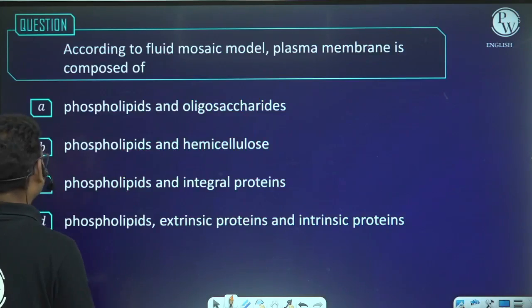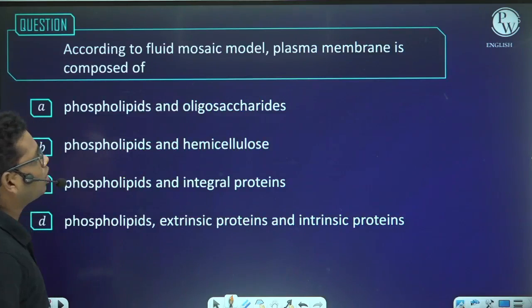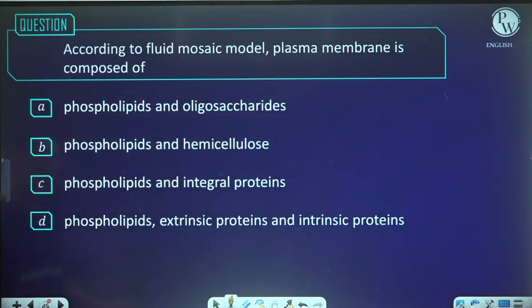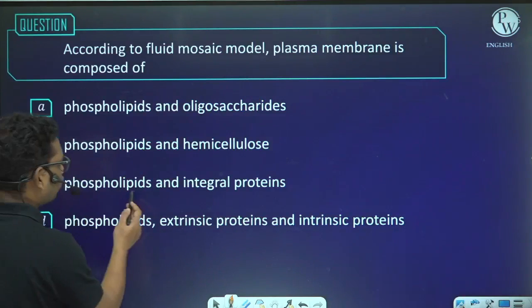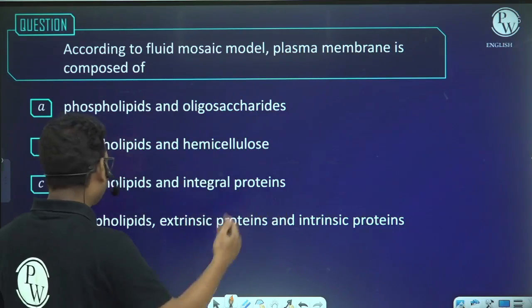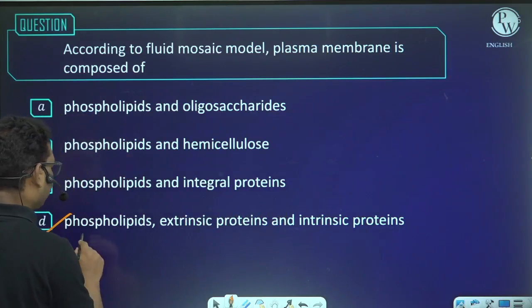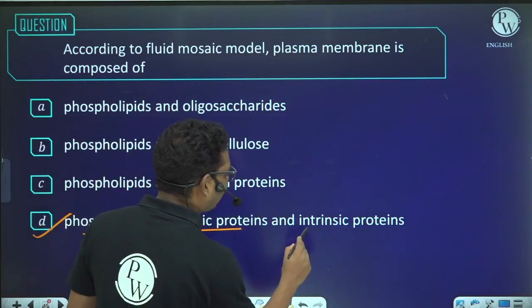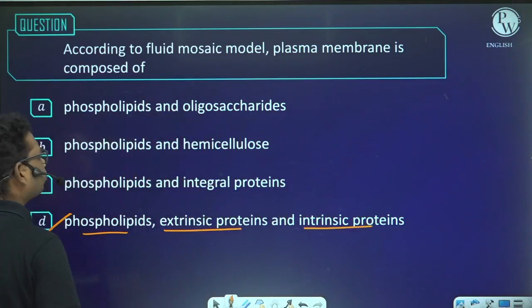Okay, next. According to the fluid mosaic model, plasma membrane is composed of what? Plasma membrane is composed of phospholipid and integral proteins. Yes, integral protein is present, but external proteins are also present. So the answer will be phospholipid, extrinsic proteins and intrinsic proteins. So the answer will be C.